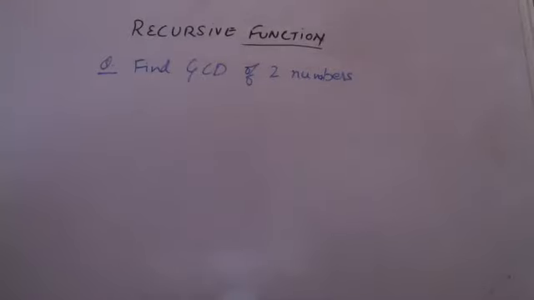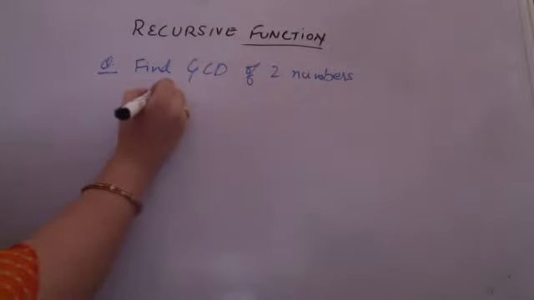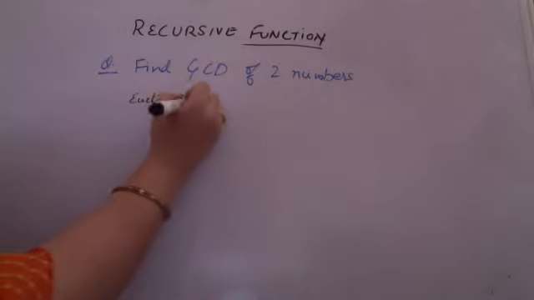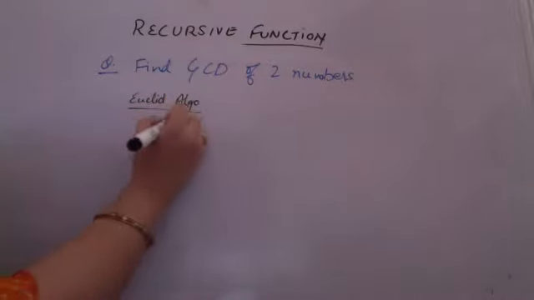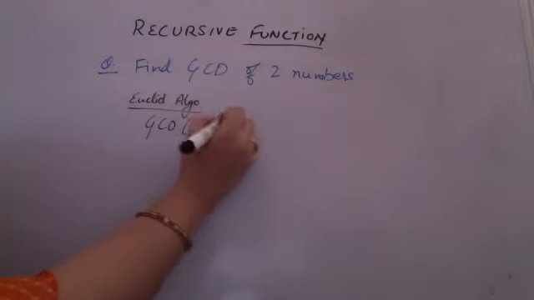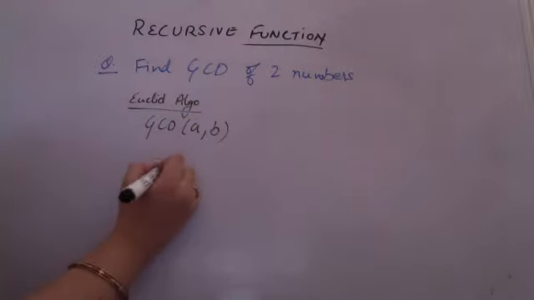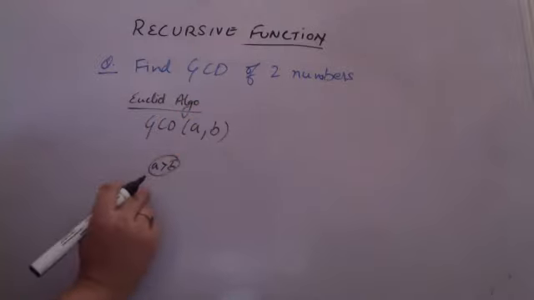Another example for a recursive question is that I have to find GCD, which is greatest common divisor, of two numbers. Now we use Euclid's algorithm for this. I'm not giving you the program, I'm giving you the approach. According to Euclid's algorithm, I can define GCD of any number a comma b where I assume a is greater than b.